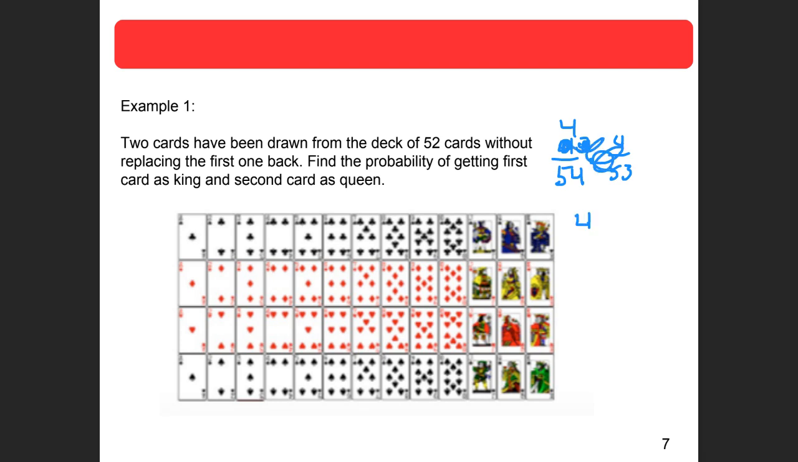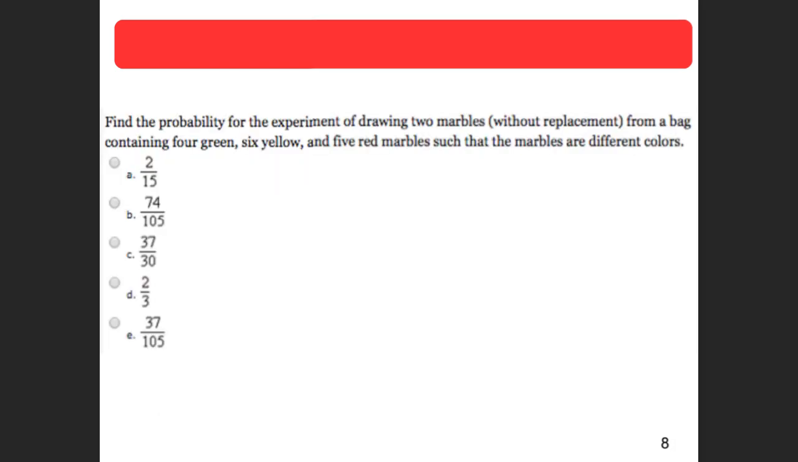So the first, to get a king, I'd have 4 out of 52 times. And then to get a queen, there's still 4 queens there, but there's only 51 cards left. So if I multiply that out, that would be my probability. Now, when you have big numbers like this, you really should reduce. Like this would be 1 out of 13. I don't think this reduces down. So I'd have 4 over 51, and then I can multiply this out. But dependent means that the first is going to affect the second.